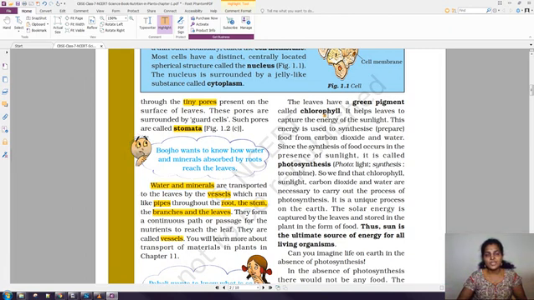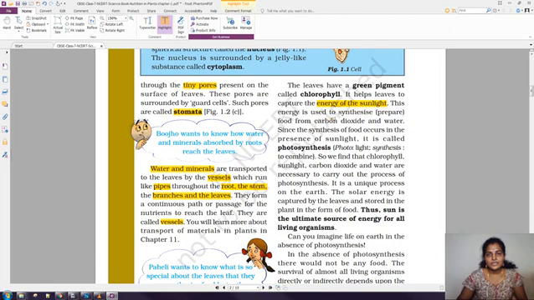Okay, so here we have to think about one point. During daytime only the plant is getting the sunlight, so during daytime the plant can perform the photosynthesis process. So it helps leaves to capture the energy of sunlight. This point is very important. Without sunlight there will be no photosynthesis process, even though we have other raw materials. This energy is used to synthesize food from carbon dioxide and water.